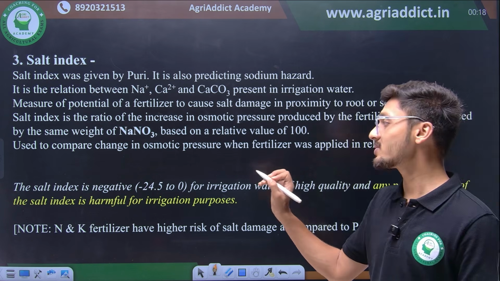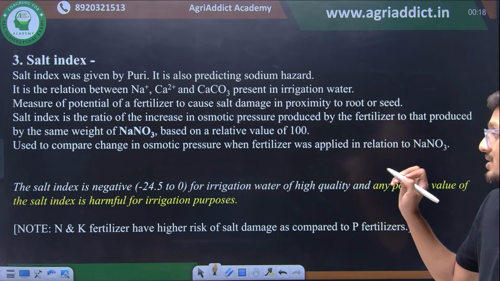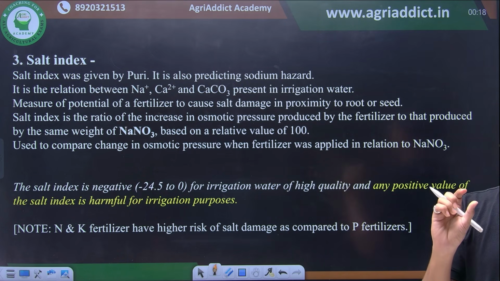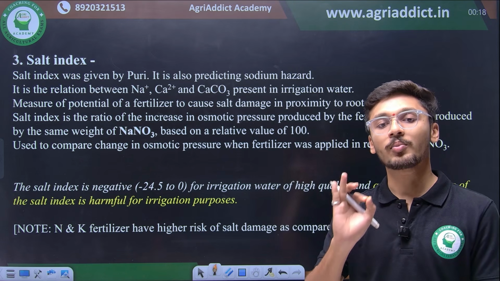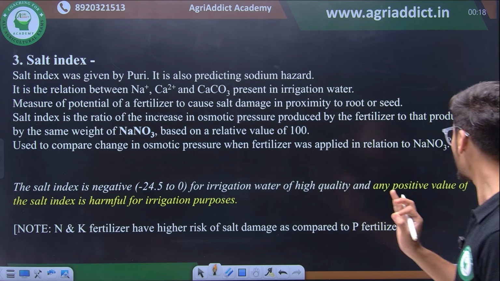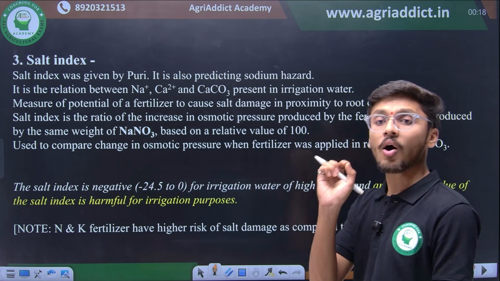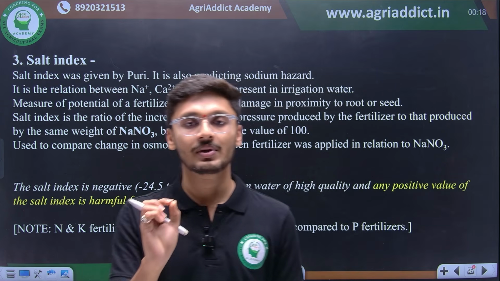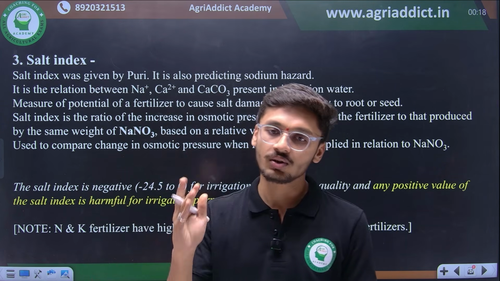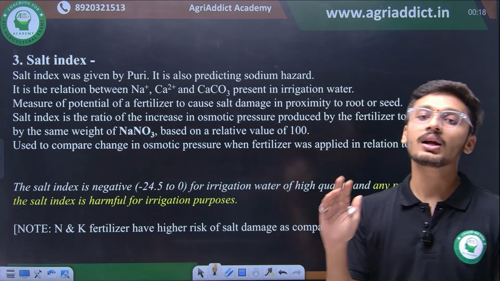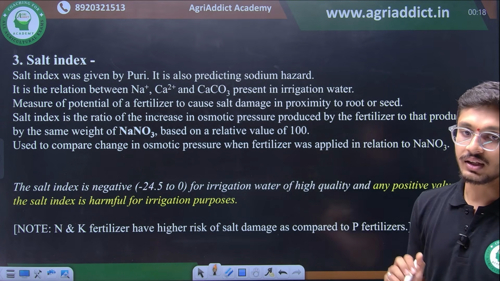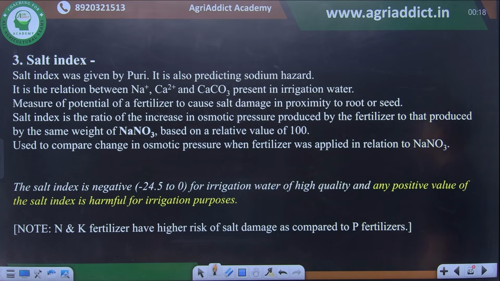Now, the salt index value is negative for good irrigation water. If the salt index value is less than 0, then the irrigation water is supposed to be optimum or good for irrigation purposes, and any positive value more than 0 means the irrigation water is not at all favorable for irrigating the field. Nitrogen and potassium fertilizers have a high risk of soil damage as compared to P fertilizers.